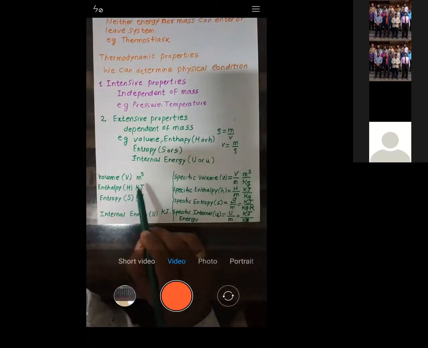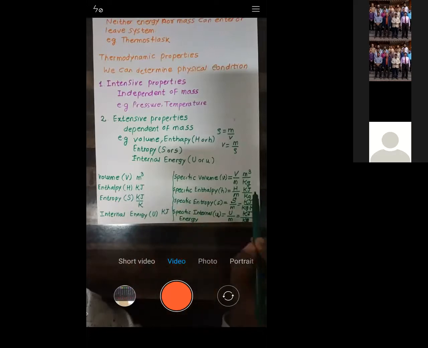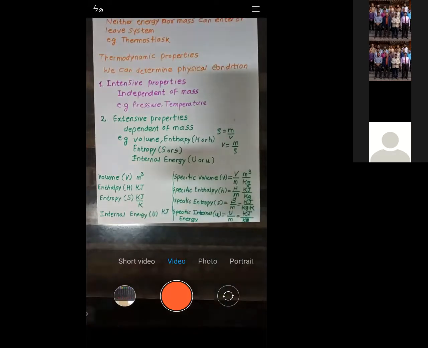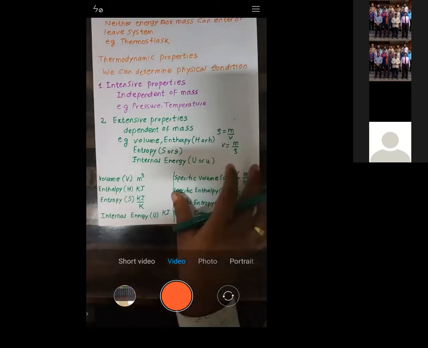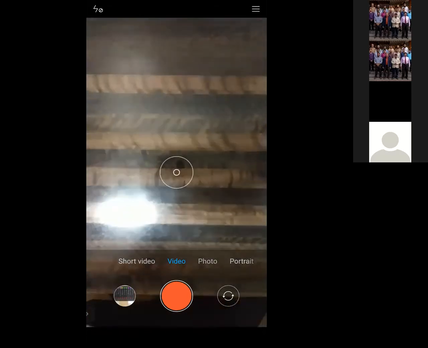Enthalpy is in kilojoule. Specific enthalpy is in kilojoule per kg. Similarly for entropy, similarly for internal energy. Is that okay? Yes, sir.